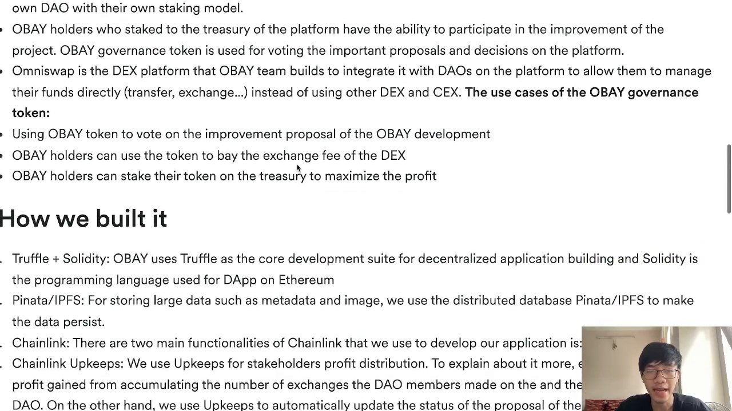We also have the DEX platform that the OBAY team builds to integrate with the DAOs on the platform, allowing them to manage their fund directly instead of using other decentralized and centralized exchanges like Binance, Huobi, or FTX. The OBAY governance token is used to vote on improvement proposals of the OBAY development. OBAY holders can use the token to pay the exchange fee of the decentralized exchange, and can also stake their token on the treasury to maximize profit.